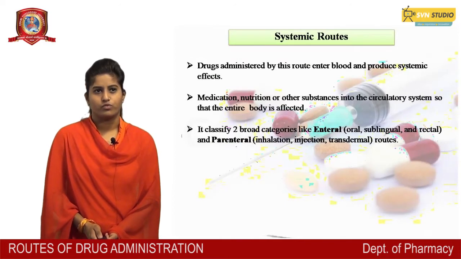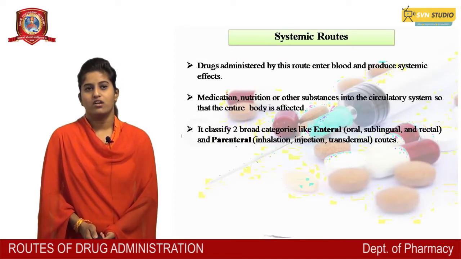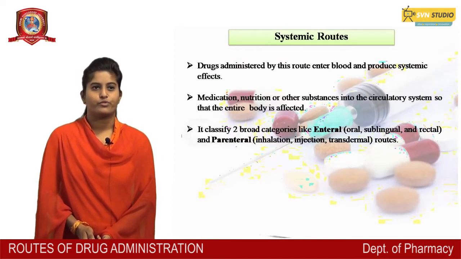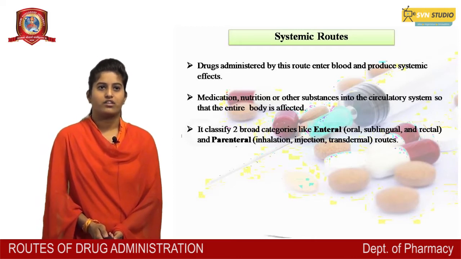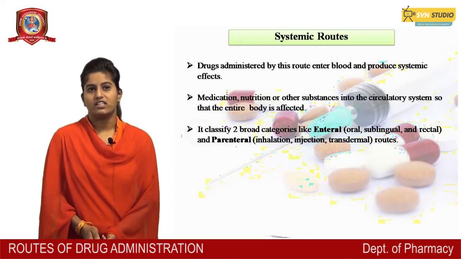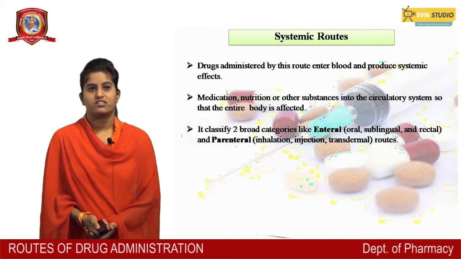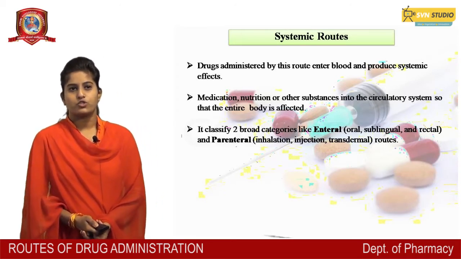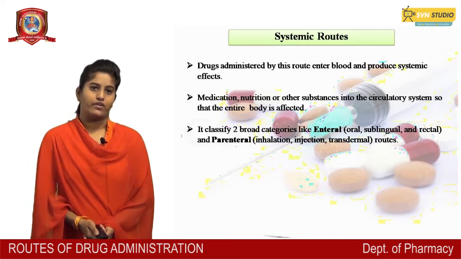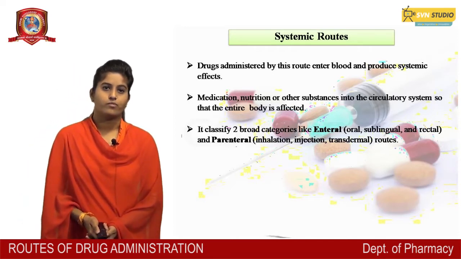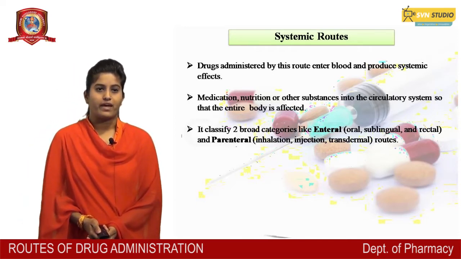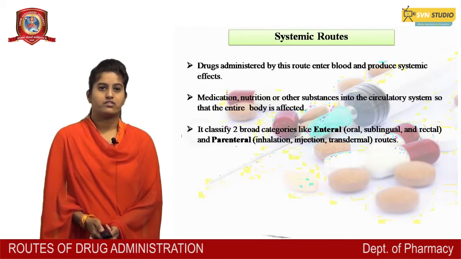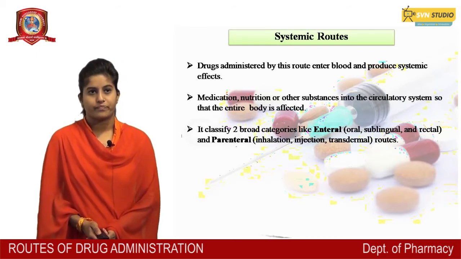Systemic routes. Drug administered via this route enter blood and produce systemic effect. Medication, nutrients and other substances are delivered into the circulatory system so that the entire body is affected. It is classified into broad categories like enteral, means oral, sublingual and rectal, and parenteral, inhalation, injection, transdermal, etc.